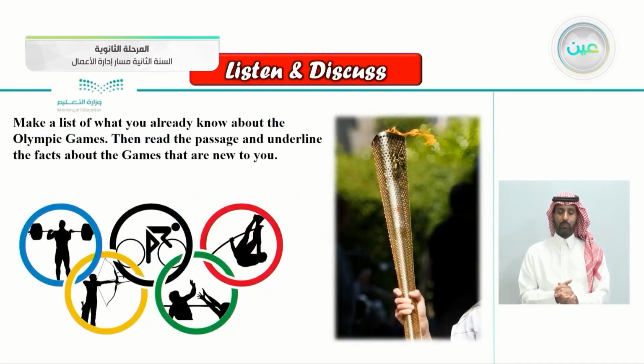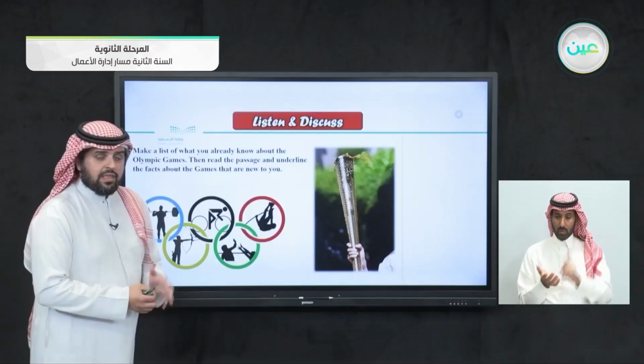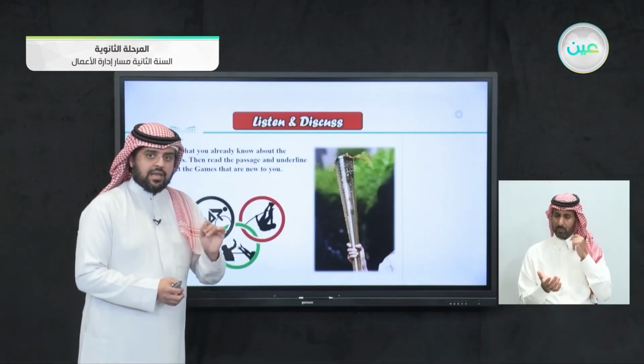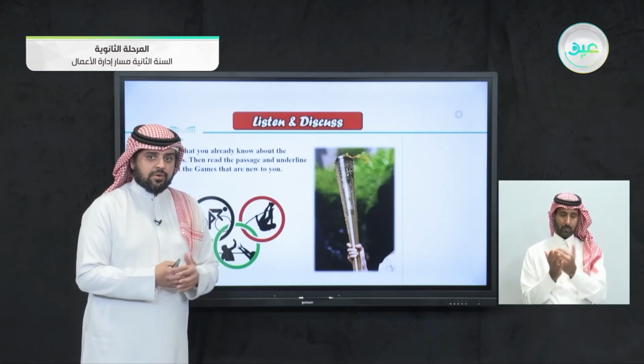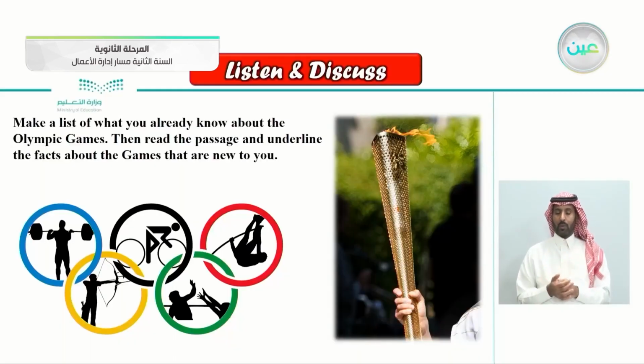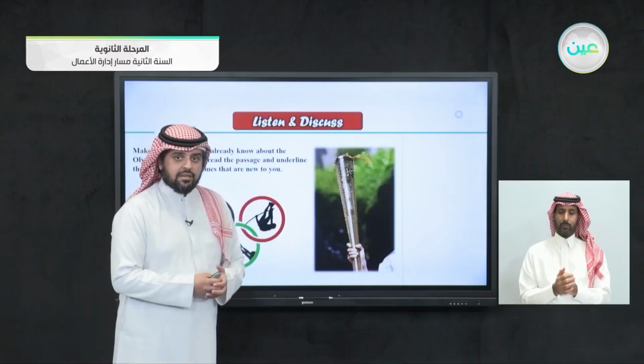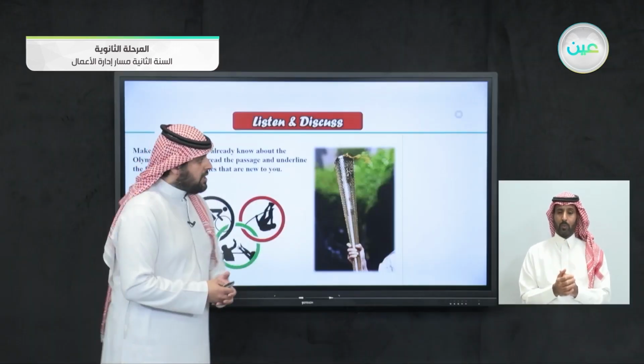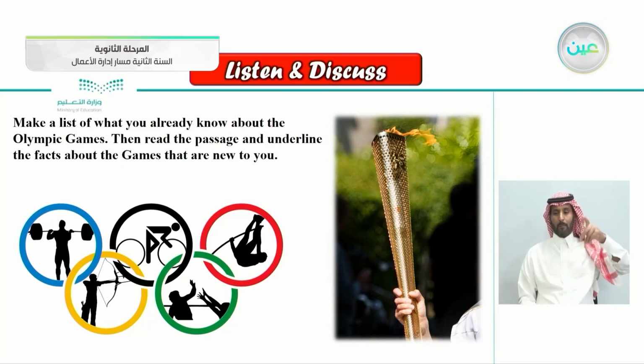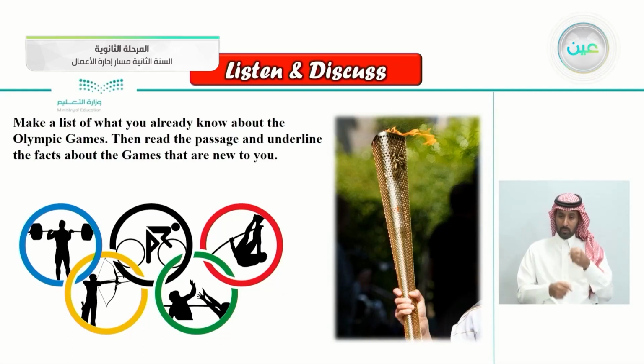So make a list of what you already know about the Olympic Games. Then read the passage and underline the facts about the games that are new to you. So make a list of some sports and then underline the new facts. As you can see here in this picture, this is the Olympic torch. As you can see, the fire here, this is the torch that they carry for the Olympics.